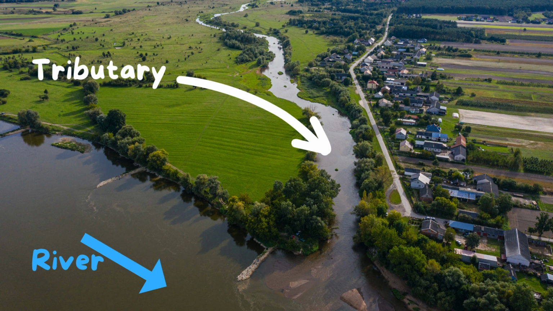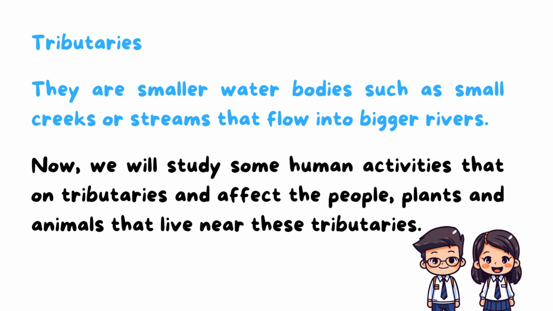Yes, so we can define the tributaries as smaller water bodies such as small creeks or streams that flow into bigger rivers.